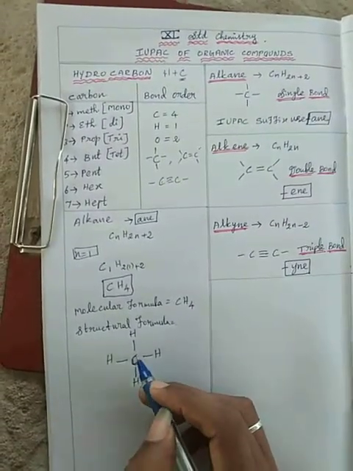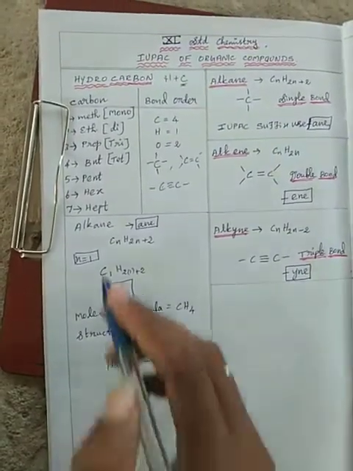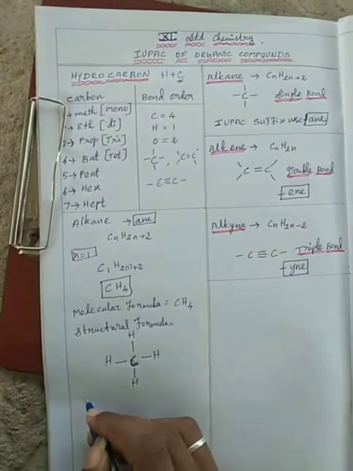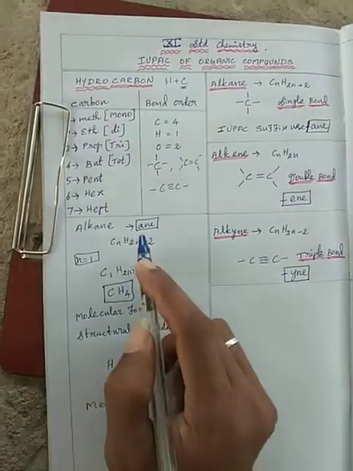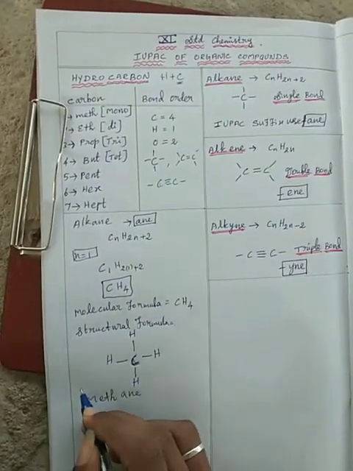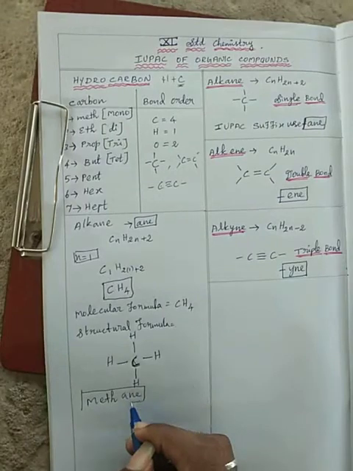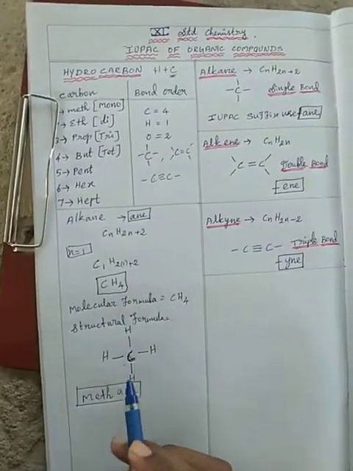Based on IUPAC, a single carbon is meth and the suffix is ane, so methane. The IUPAC name is methane, molecular formula CH4, with the structural formula shown here.